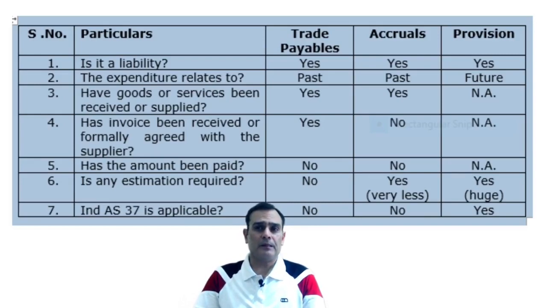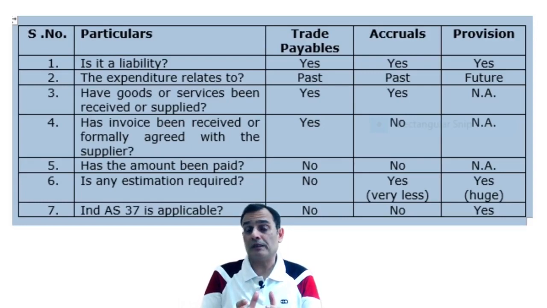Now, in terms of trade payables and accruals, there are two pertinent questions which you need to put across. If you look at point number 3, you first need to ask: have the goods or services been received or supplied? In both cases, whether it's a trade payable or an accrual, the goods or services would have been received. Then the next question is: has the invoice been received or has it been formally agreed with the supplier? In terms of trade payable, the invoice would have been received.